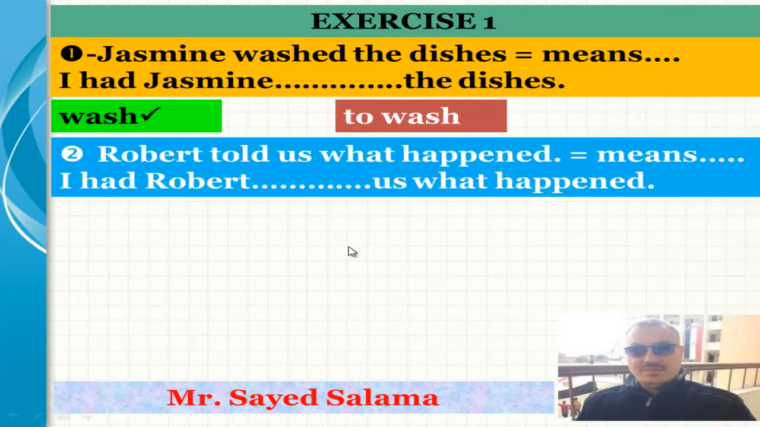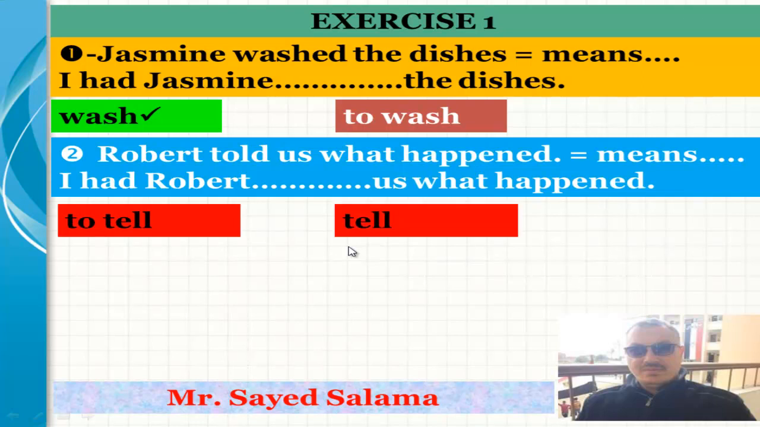The next one, Rupert told us what happened. This means that I had Rupert tell us what happened. I had Rupert tell us what happened, or I had Rupert to tell us what happened? Think carefully. My dear students, which one is correct? Yes, excellent. I had Rupert tell us what happened, because we have the rule that says to have someone do something.